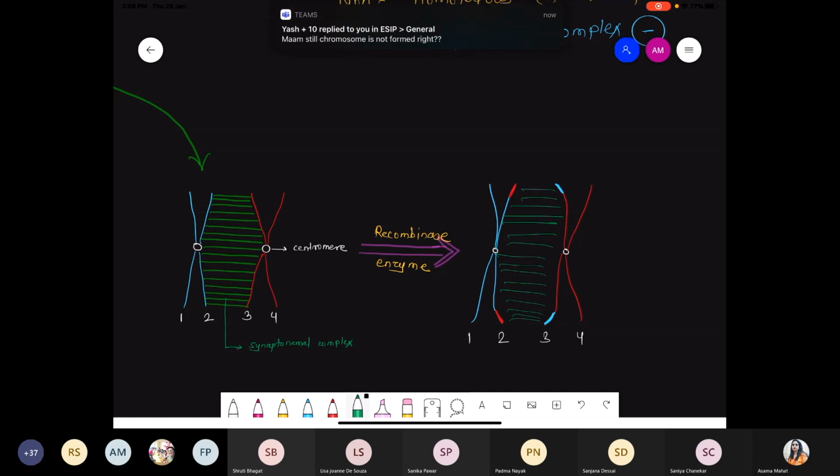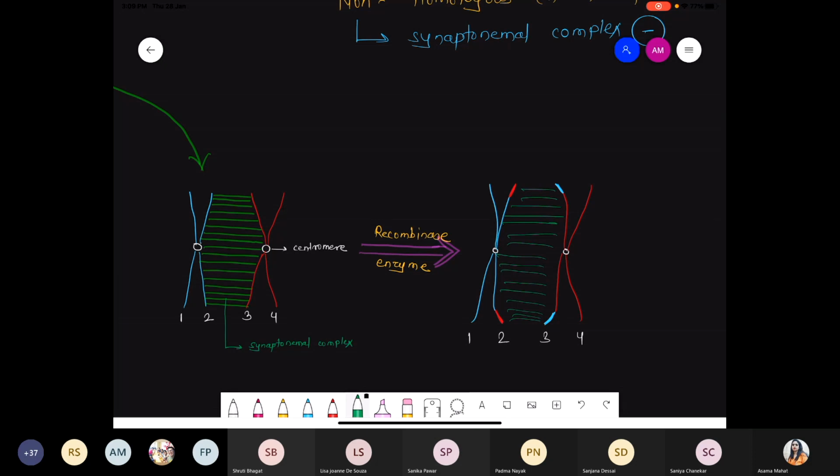Ma'am, is the chromosome still not formed? No, because chromosome कहाँ पे बनेगा? That chromosome is visible during the metaphase. Got it? But that Pachytene phase is part of the prophase. अभी तक chromosome नहीं बना. That's why we are not talking about the thick rod-shaped chromosome structure, because the chromosome is clearly visible only and only during the metaphase. Done?